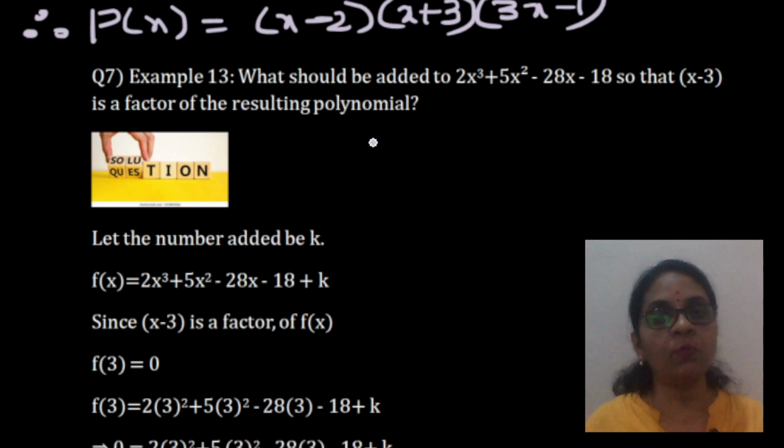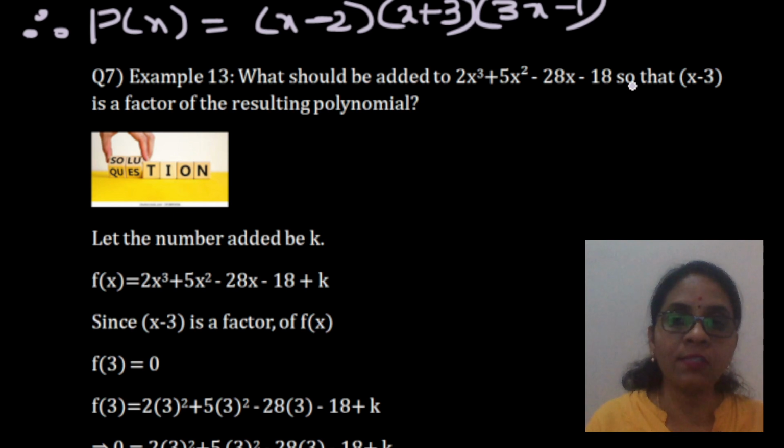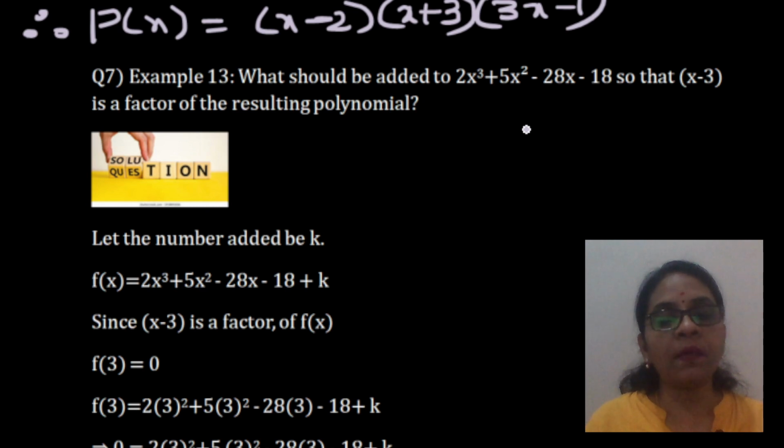Now coming back to the question: what should be added to 2x cube plus 5x square minus 28x minus 18 so that x minus 3 is a factor? As an existing polynomial, x minus 3 will not be a factor. It is like asking what should be subtracted or added to 15 so that 2 is a factor? The answer could be added is plus 1 and subtracted is minus 1. So it is the same thing.